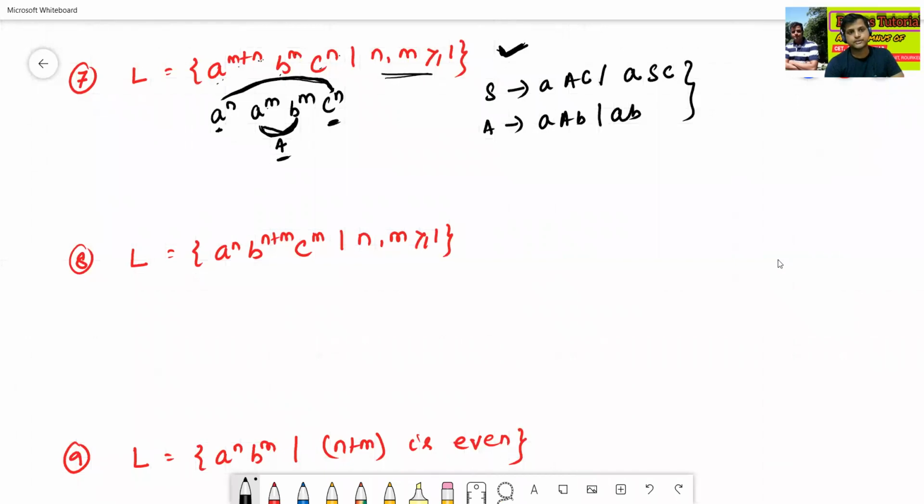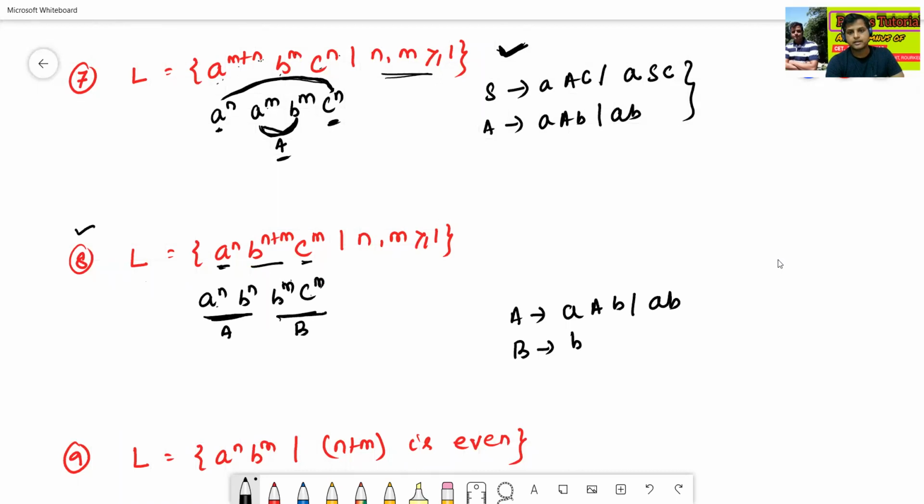Now we'll see one more question. L equal to a to the power n, b to the power n plus m, and c to the power m. Okay, so now we'll generalize this one, means a to the power n, b to the power n, b to the power m, c to the power m. Now I'll use one variable A for a to the power n, b to the power n, and the second variable B for b to the power m, c to the power m. So A to aAb slash ab,